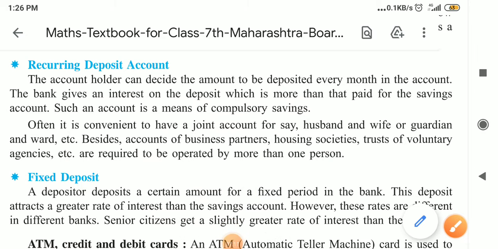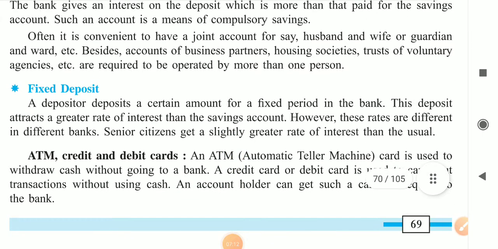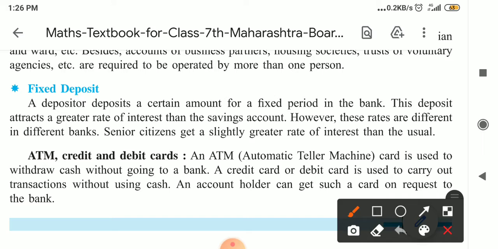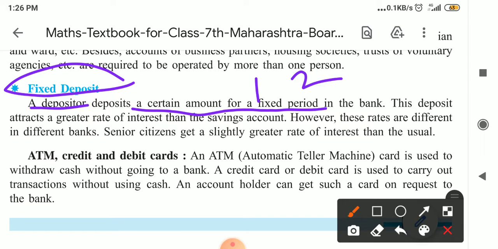After this recurring deposit account, the next type of account is the fixed deposit. A depositor deposits a certain amount for a fixed period. For example, for 1 year or 2 years, some people are investing or saving an amount, 1 lakh rupees, 50,000 rupees.